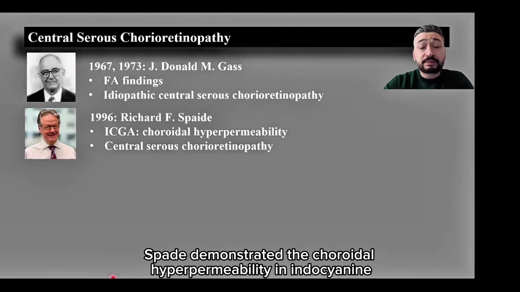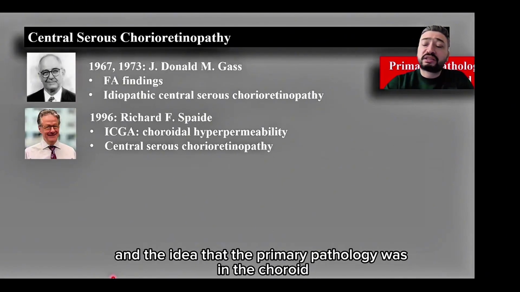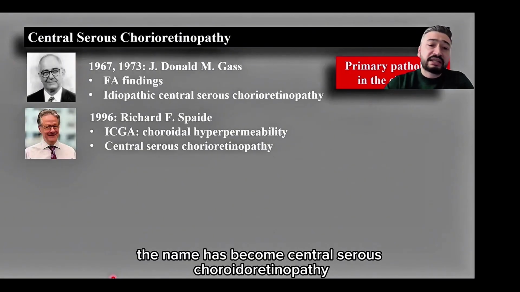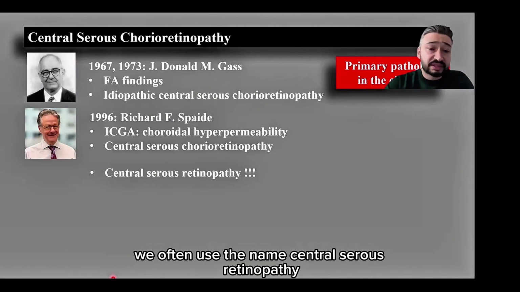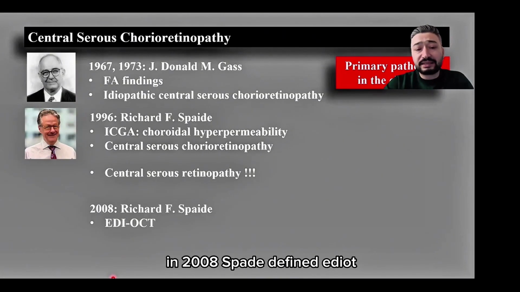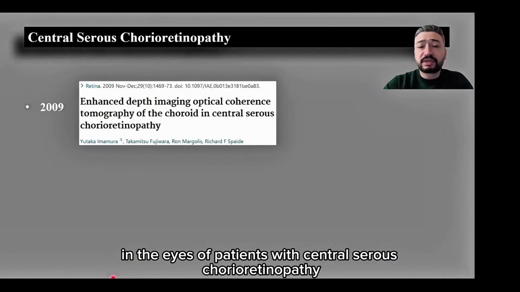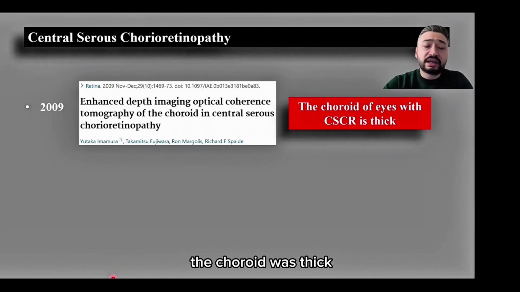Later, Spaide demonstrated the choroidal hyperpermeability in indocyanine green angiography, and the idea that the primary pathology was in the choroid has now been definitively established. The name has become central serous chorioretinopathy. However, because it is easier to say in daily practice, we often use the name central serous retinopathy. In 2008, Spaide defined EDI-OCT, and with the definition of EDI-OCT, we observed that in the eyes of patients with central serous chorioretinopathy, the choroid was thick.